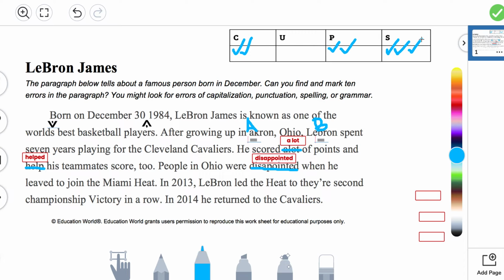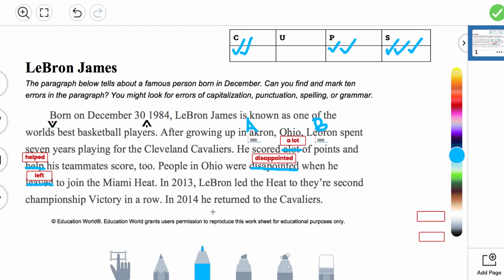Now let's continue to edit. "When he leaved to join." Now let's cross out "leaved," and we're going to move one of these text boxes above the word "leaved" because it should be the word "left," L-E-F-T.